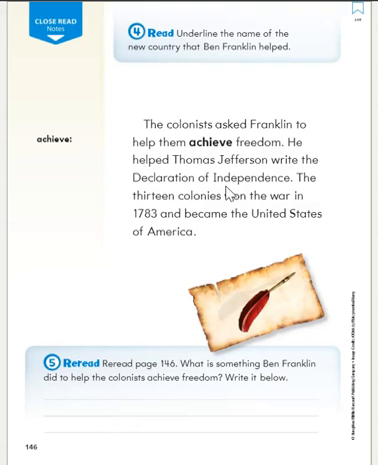Declaration and Independence need to be capitalized because it's the title of a special paper. And remember to put your period at the end of the sentence. Go ahead and pause your video and write your sentence.